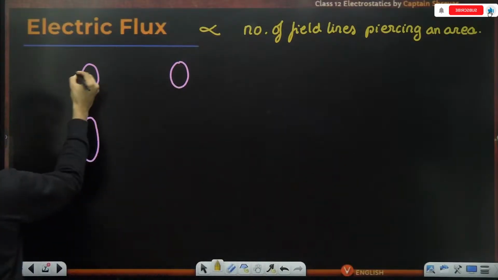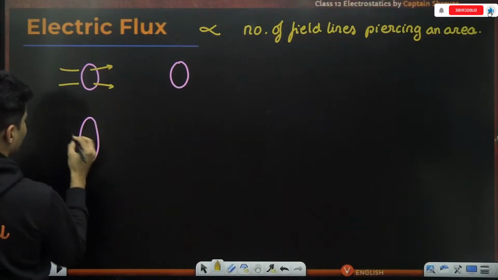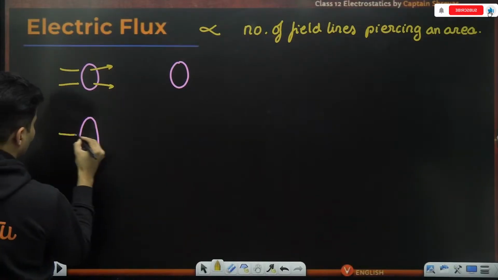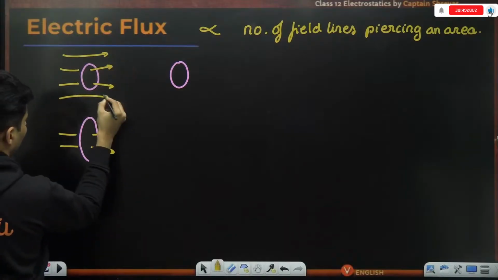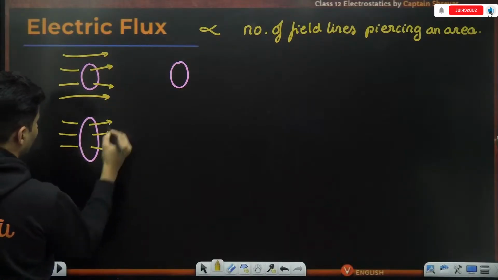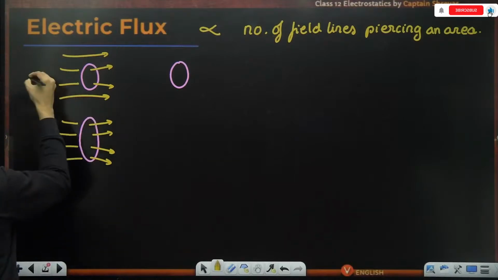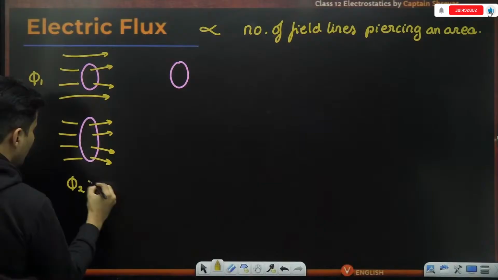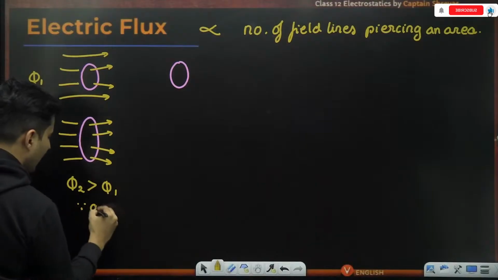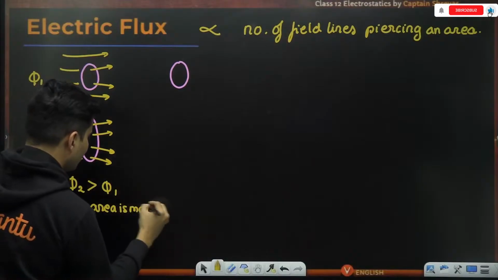How does the flux change? Observe here, some number of field lines are passing. Here, what happened was, because the area increased, those field lines which were unable to pierce are now piercing through that area, thereby increasing the flux. So if I say this is flux 1, this flux number 2 will be more than flux number 1, since the area is more.